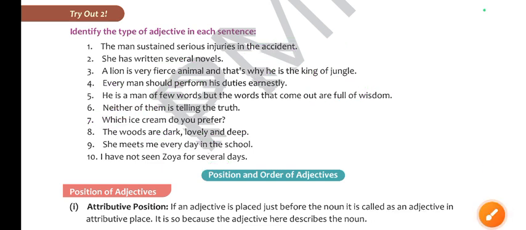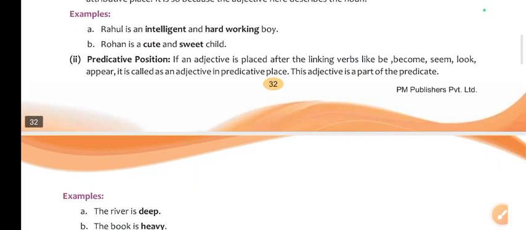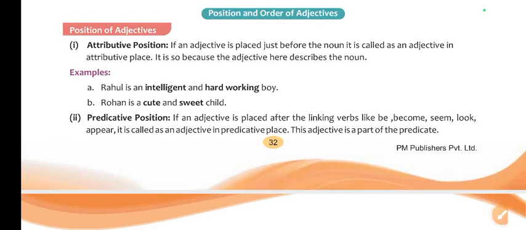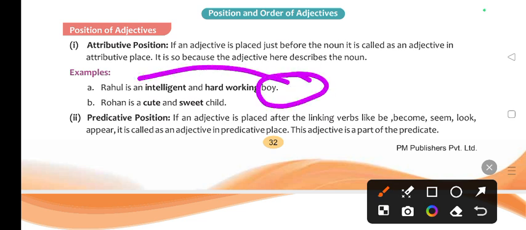Understood? Now, position and order of adjectives. So we will try to understand what the order or position is. For example, the one is called position of adjectives. In the first one, we are going to read about attributive position. So what is an attributive adjective? If an adjective is just placed before the noun, अगर ये adjective noun के पहले आ जाता है, जैसे बॉय है तो बॉय के पहले आ गया इंटेलिजेंट, हार्ड वर्किंग, तो ये एट्रीब्यूटिव एडजेक्टिव होता है.